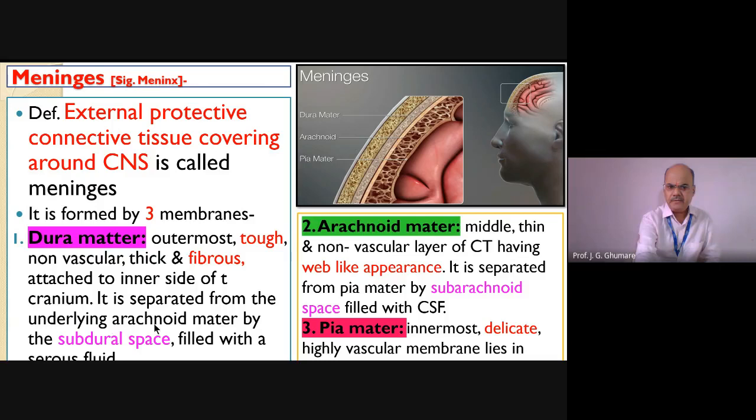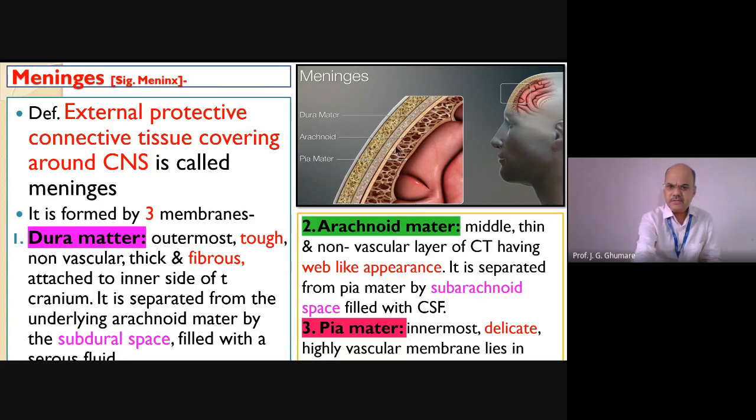It is separated from the next layer, the arachnoid mater, with the help of a space called the subdural space. Remember, subdural means below the dura mater. This space is filled with serous fluid, which we'll discuss. But remember, the outermost covering is thick, non-vascular, and fibrous. Because of collagen fiber, it gets additional toughness and is definitely protective. All three are protective, but the dura mater is additionally protective in nature. Additional work will be there for some others.